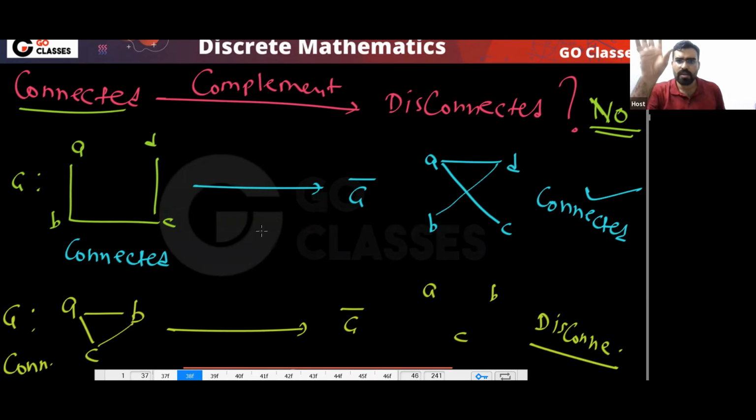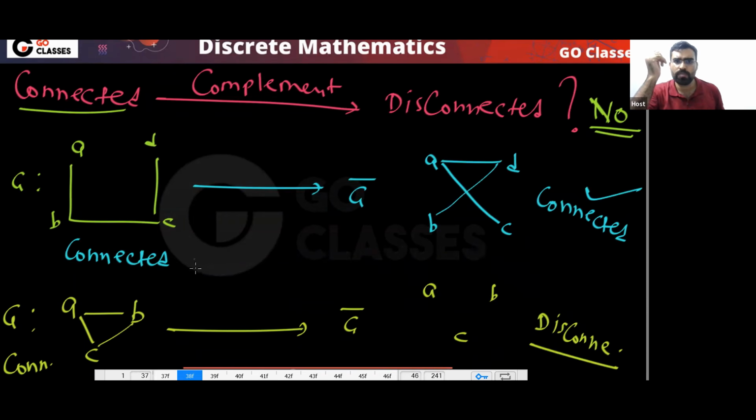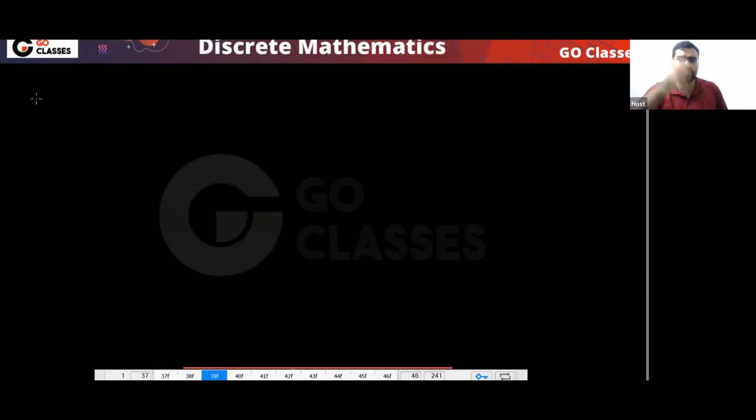Yes, correct. And what about a disconnected graph? See, this is a disconnected graph, so its complement will be this. So for a disconnected graph, the complement can be connected. Yes or no? The interesting question is, can you give me a disconnected graph whose complement is disconnected?